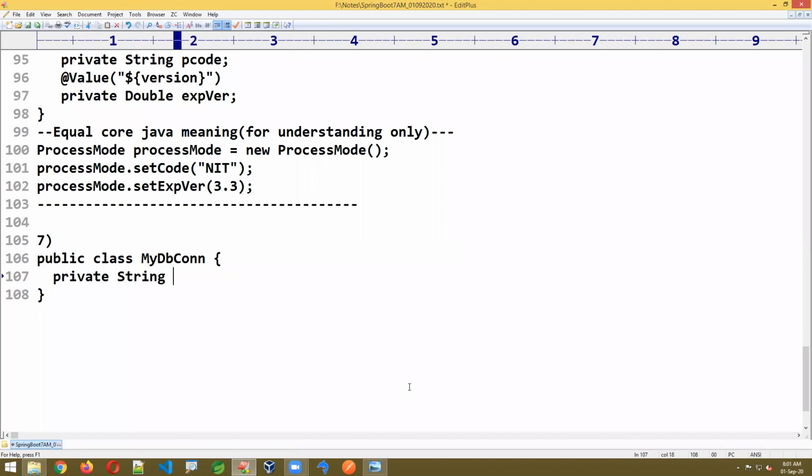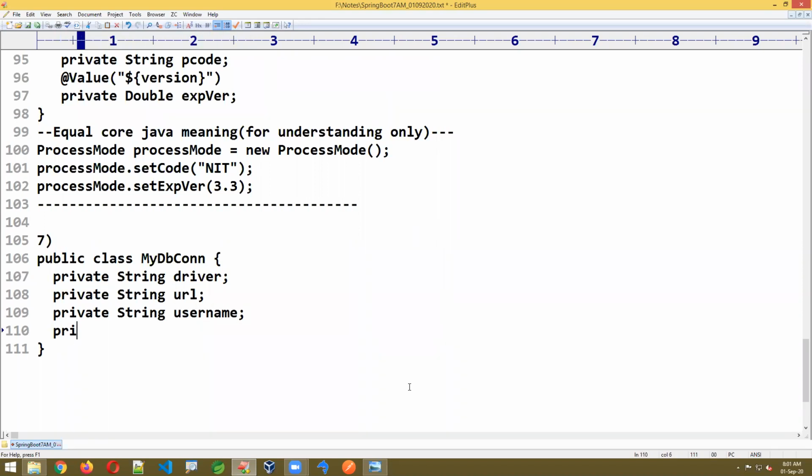Private String driver. Private String URL. Private String username. Private String password. Like this we have.